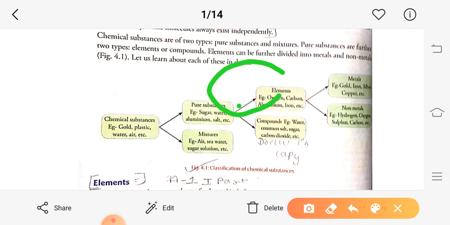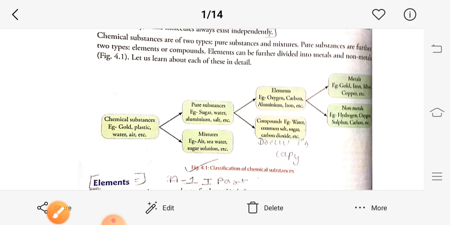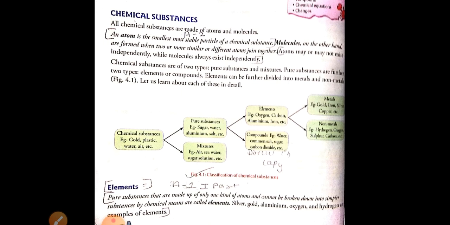Chemical substances are classified into two categories: pure substances and mixtures. And pure substances are further classified into two categories: elements and compounds. So first we will talk about pure substances, and then we will talk about mixtures.